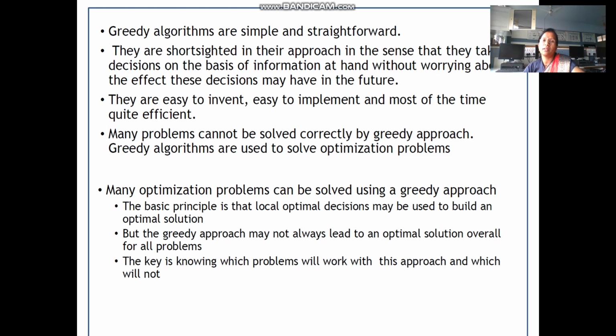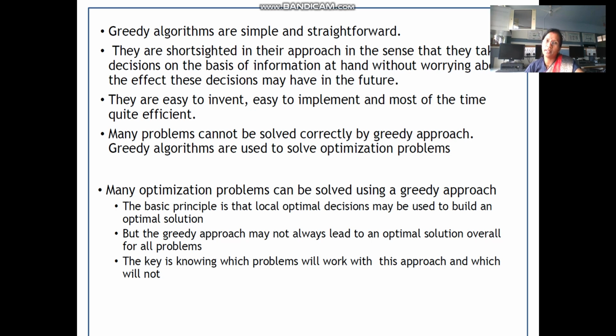So whatever output value they have, based on that output value the next decision will be taken, and they really don't bother about whether there will be any effect of this on future decisions. They are very easy to invent, easy to implement, and most of the time they are efficient as well. But we cannot say that all problems can be solved by using the greedy approach.